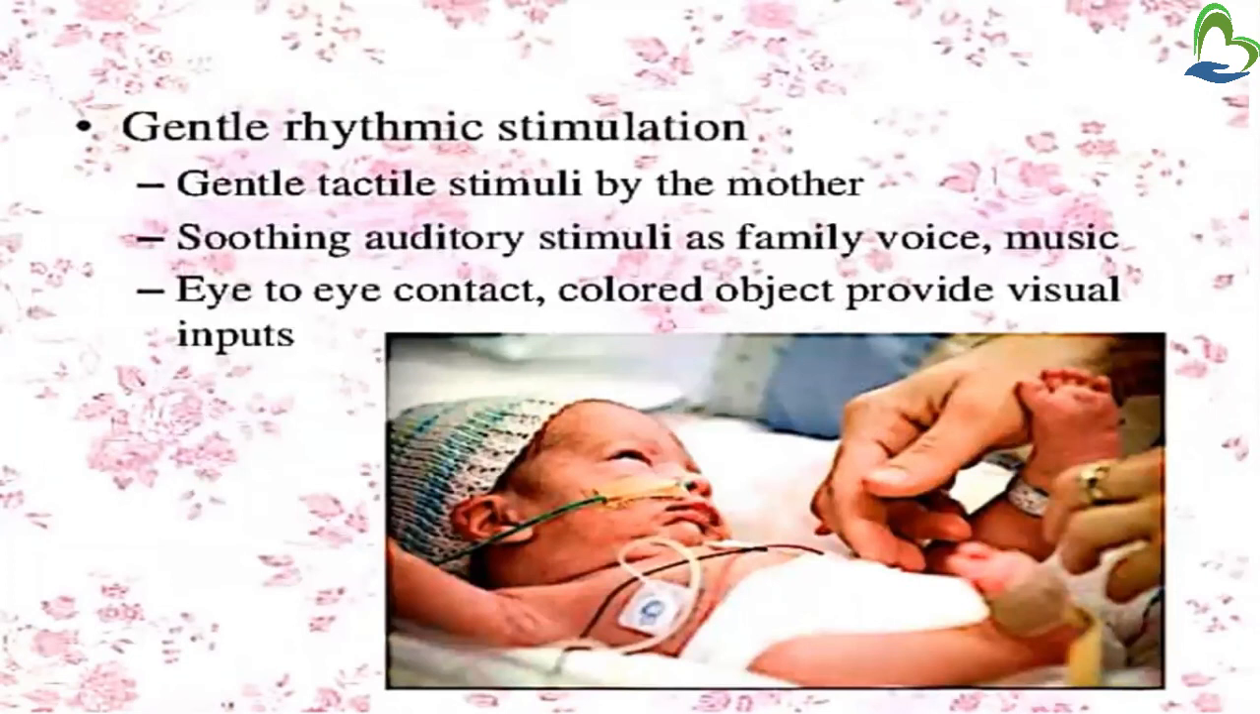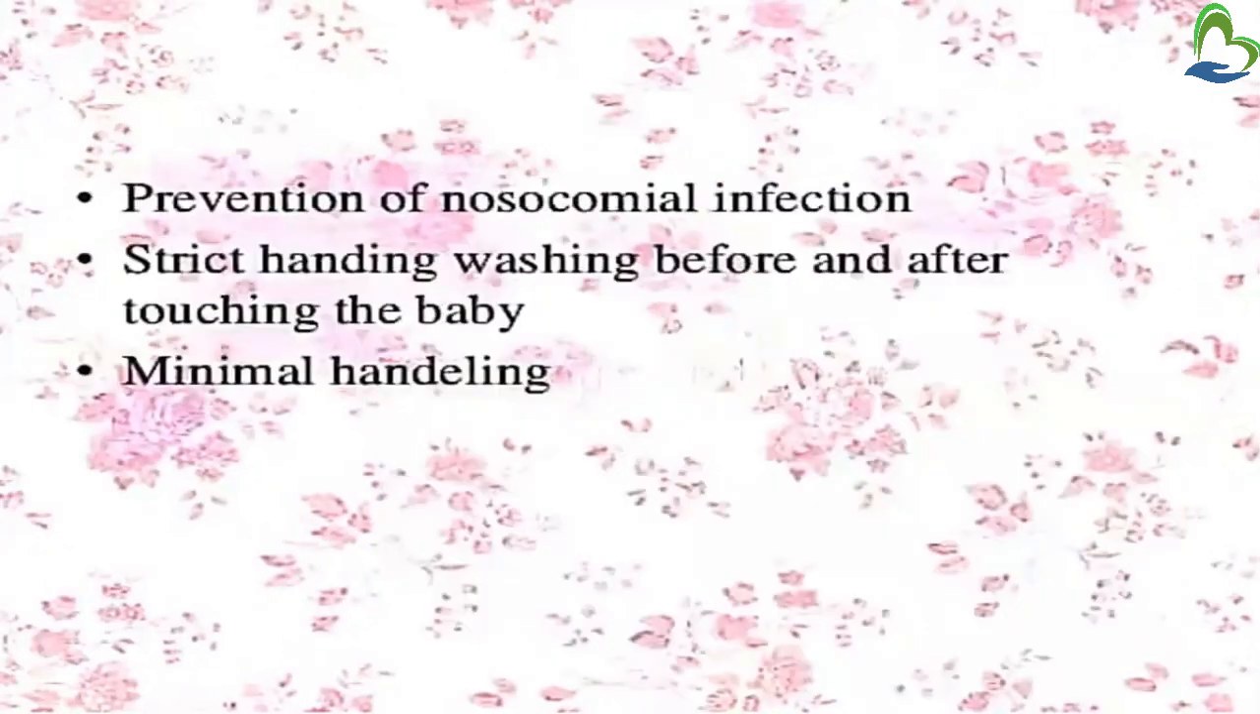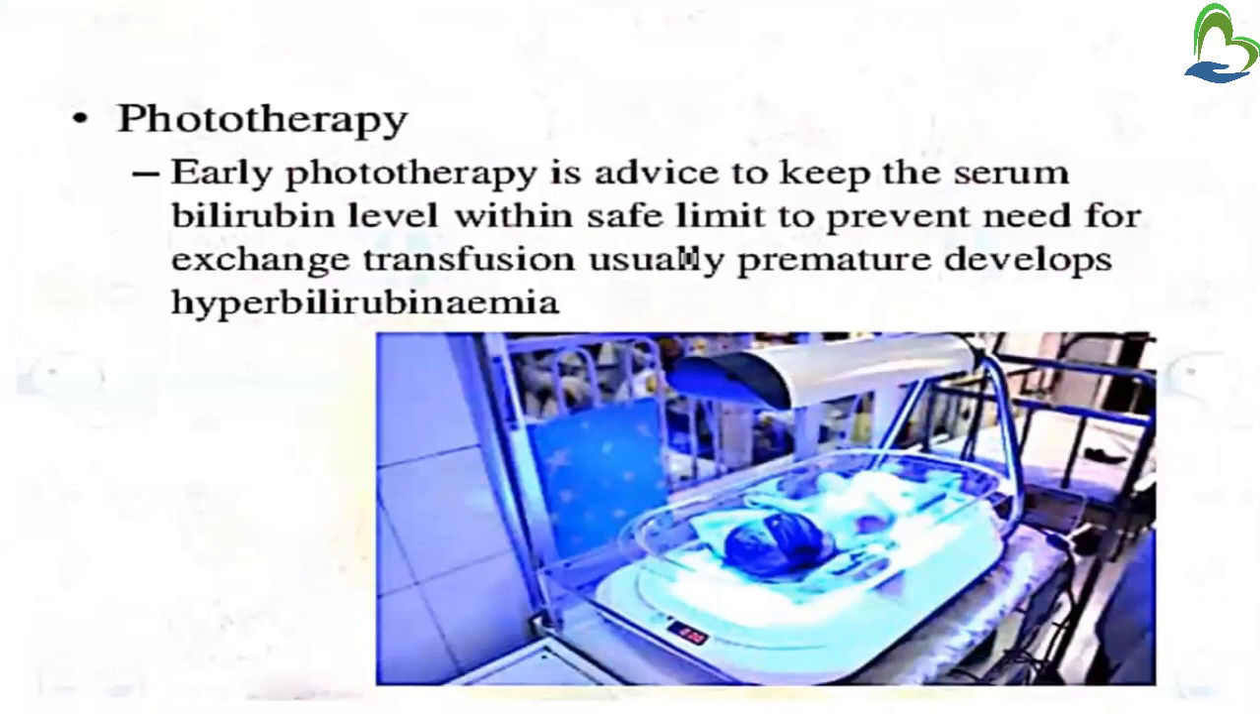Then you have to give gentle rhythmic stimulation. Gentle tactile stimulation should be given by the mother, along with soothing auditory stimuli such as family voice and music. Then the mother has to maintain eye to eye contact. Then the mother has to bring colored objects near the eyes of the preterm baby for visual input. Then, to prevent nosocomial infection, strict hand washing before and after touching the baby. Then minimal handling, because these babies are more prone to infection. Then phototherapy. Early phototherapy is advised to keep the serum bilirubin level within a safe limit to prevent the need for exchange transfusion. Usually premature babies develop hyperbilirubinemia.